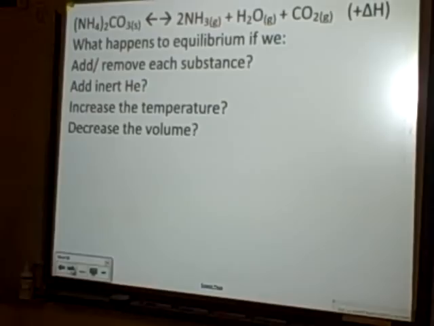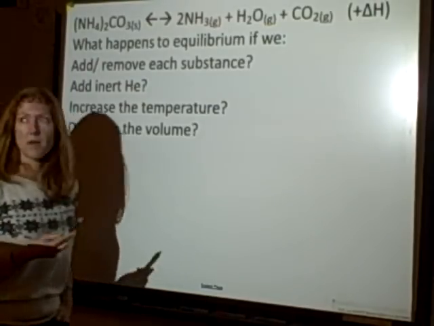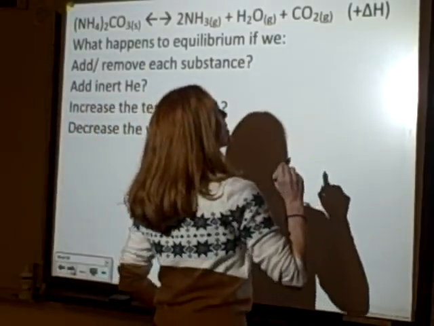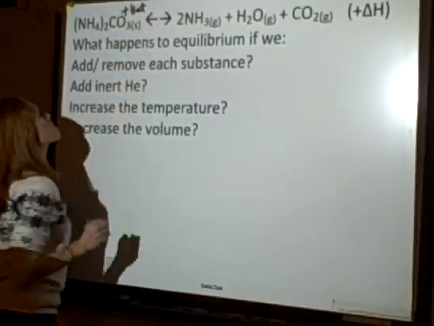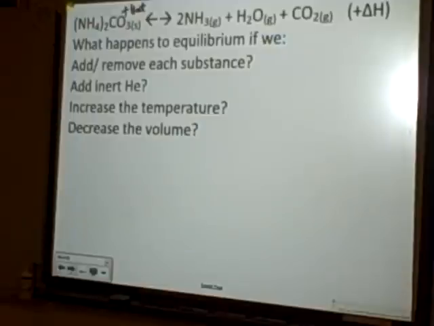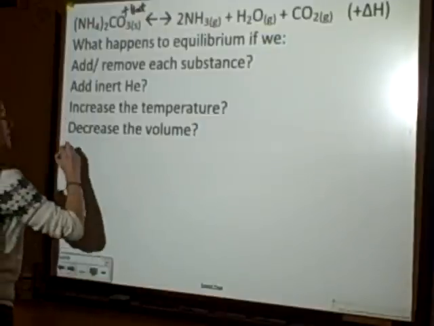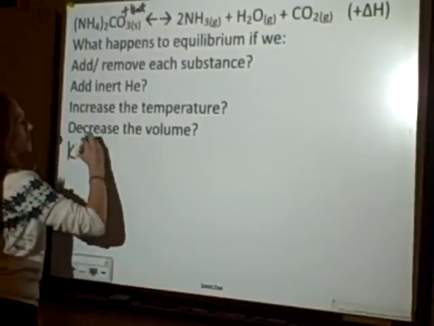Well, let's look at another. So now I have a positive change of enthalpy. So heat is going to be a reactant. Okay, and I want to know what happens if we add or remove any substance. So I've got my K expression.